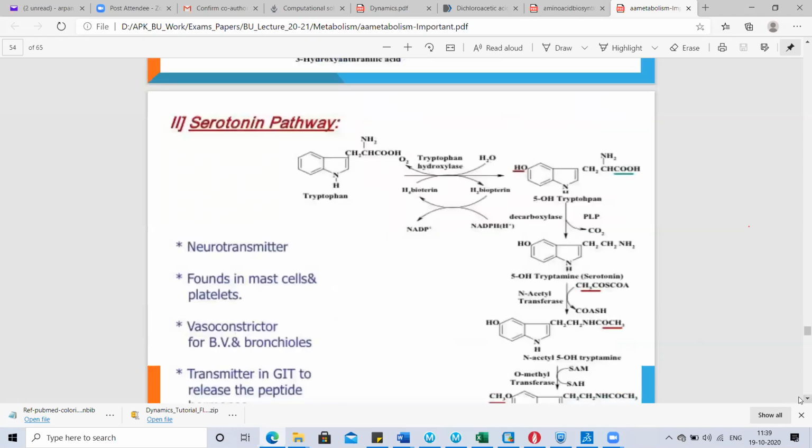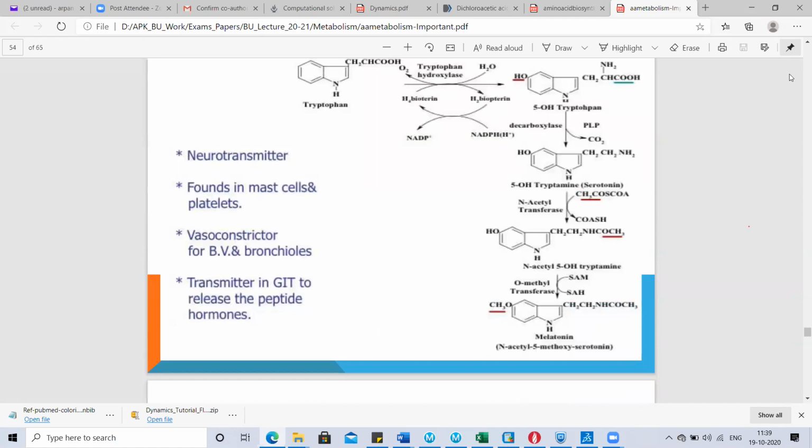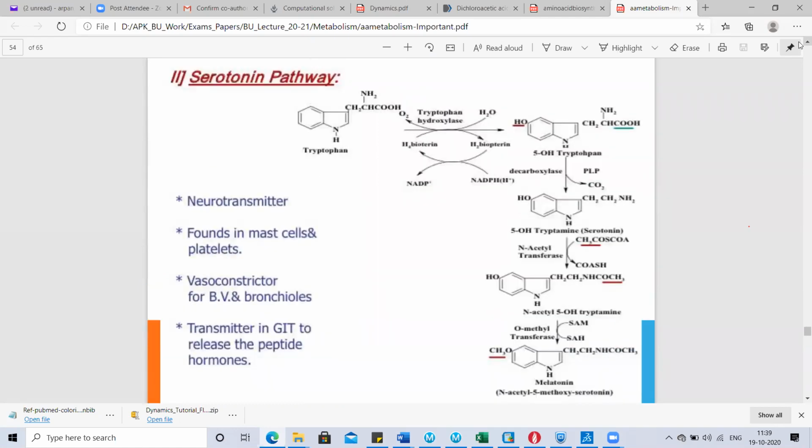The next pathway is the serotonin pathway. In this pathway, serotonin is synthesized via the common tryptophan pathway. Serotonin is formed from tryptophan. 5-hydroxytryptamine is serotonin. It is a neurotransmitter. It is found in mast cells and platelets. It acts as a vasoconstrictor for blood vessels and bronchioles, and it also acts as a transmitter in the gastrointestinal tract to release peptide hormones.